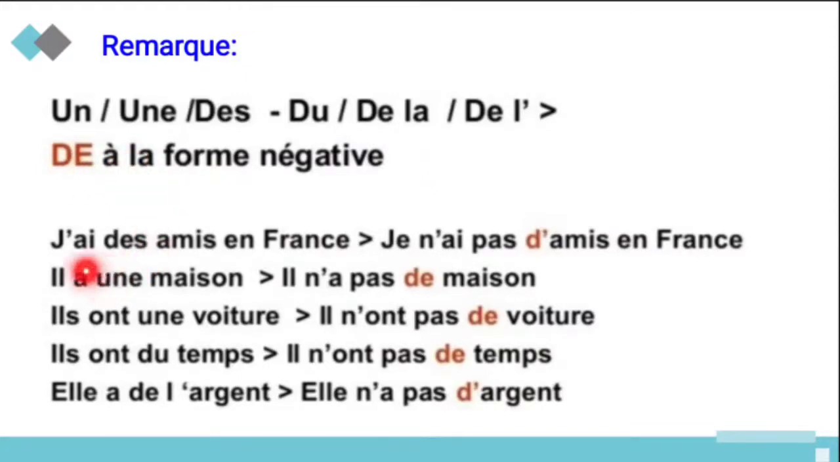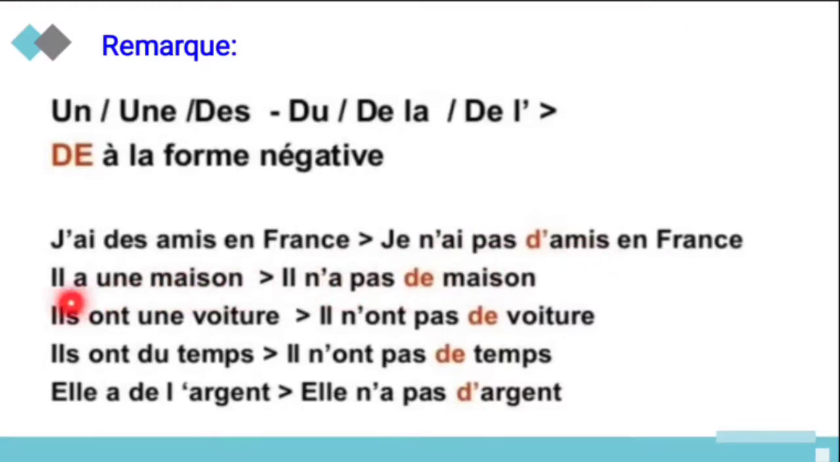See the example. J'ai des amis en France. Here des refers to the partitive article. So when you change into the negative form, ne, pas plus de or d'. See, je is a subject, and ne is a negative word, and ai is a verb, and pas is also a negative word. And instead of this partitive article, d' ami en France. I have some friends in France. And negative, I don't have friends in France.